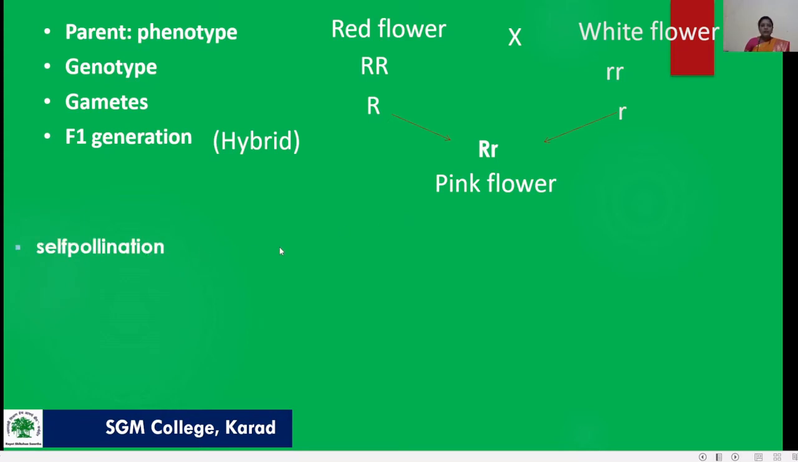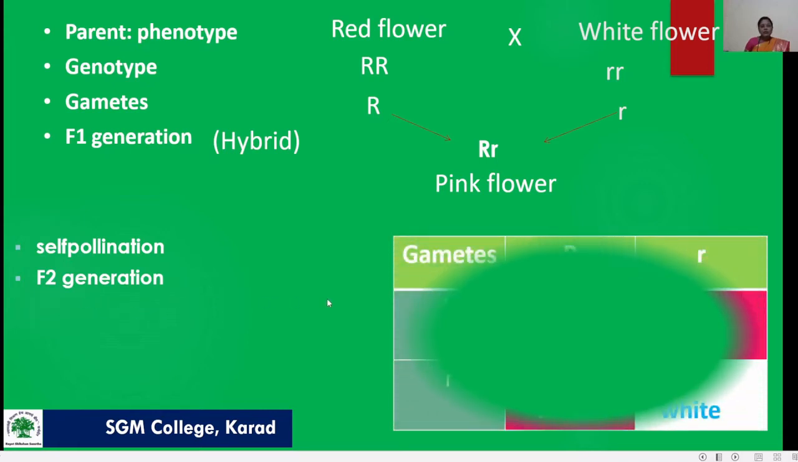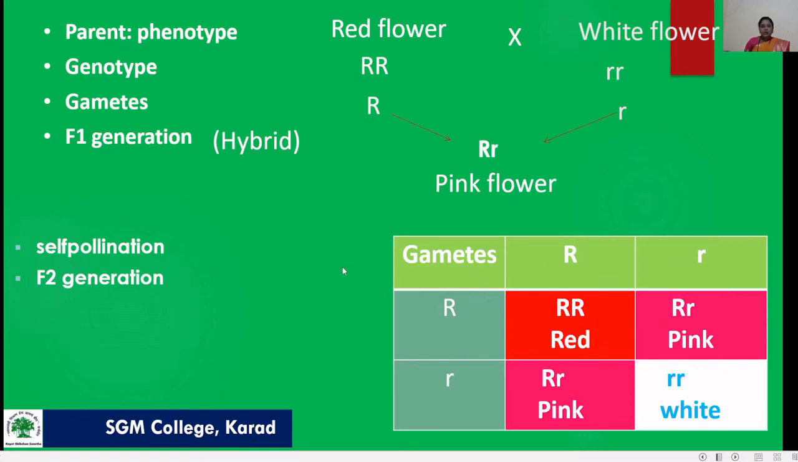Then after getting the F1 generation, by self pollination we get the F2 generation. In this F2 generation, these are the gametes, capital R, and these are small r. After crossing, capital R capital R gives a red color, capital R small r gives a pink flower, again small r capital R gives a pink color, and small r small r gives a white flower. So this is the formation of the F2 generation.